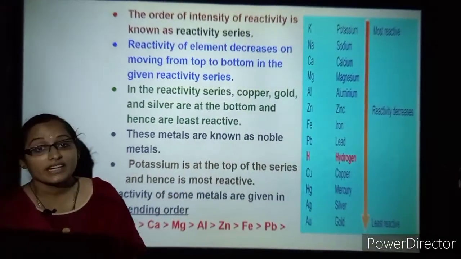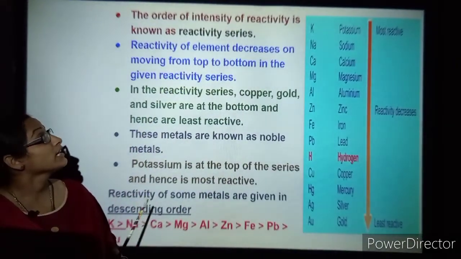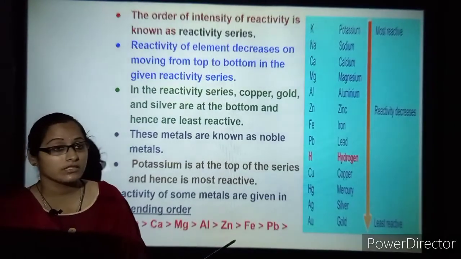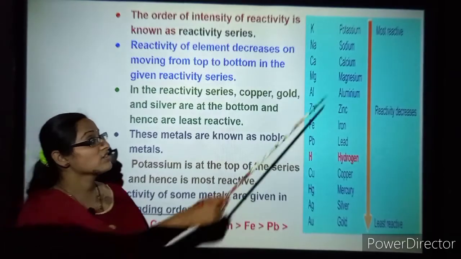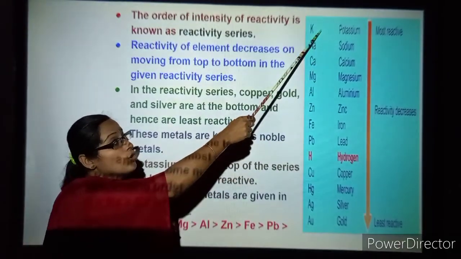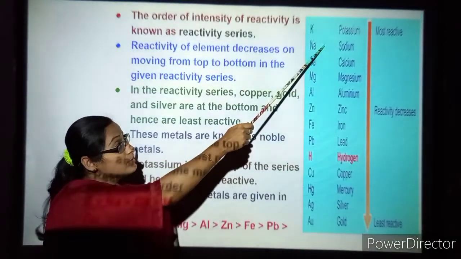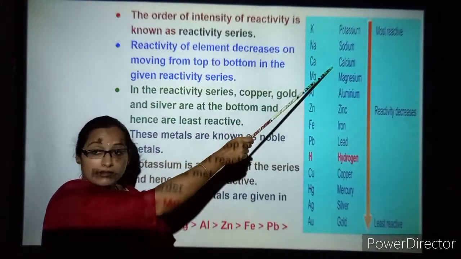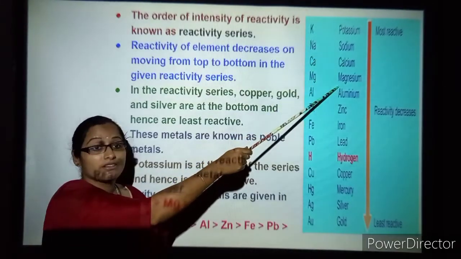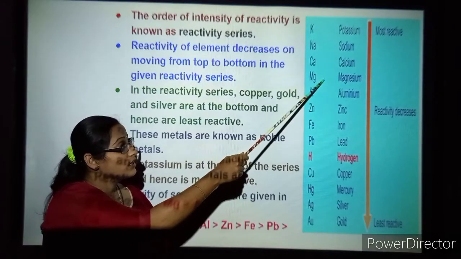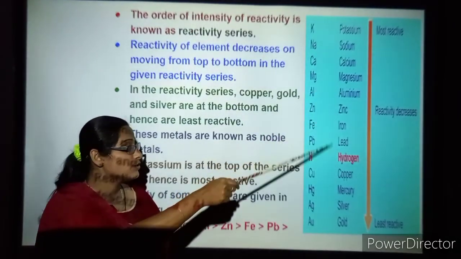So what is the reactivity series? The order of intensity of reactivity is known as the reactivity series. The reactivity is more with respect to potassium when compared to sodium. With respect to sodium, calcium is less reactive, and when compared to calcium, magnesium is less reactive. When compared to magnesium, aluminium is less reactive, and zinc is less reactive than aluminium, and so on.